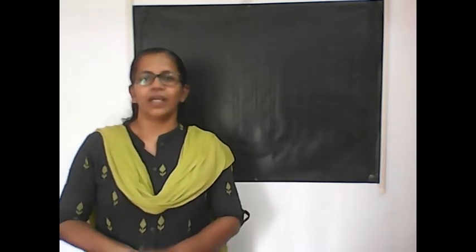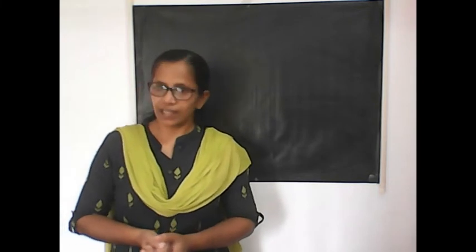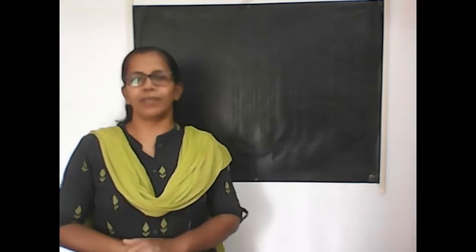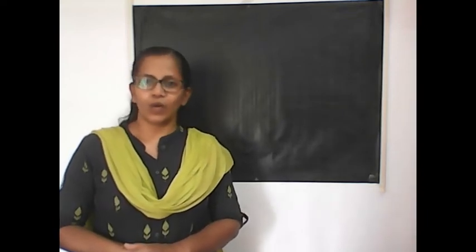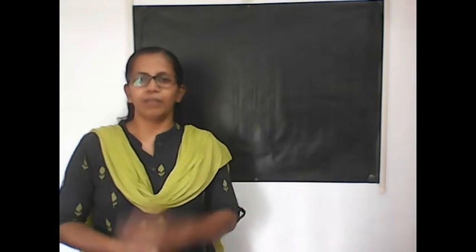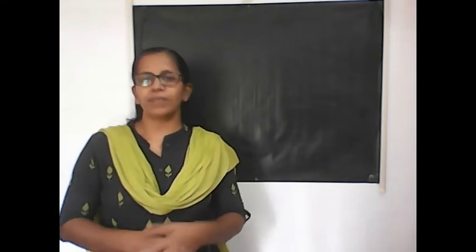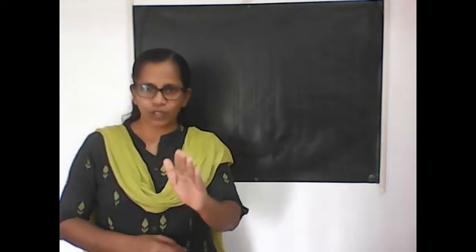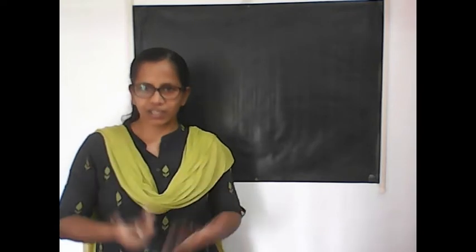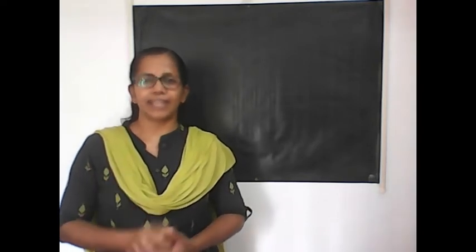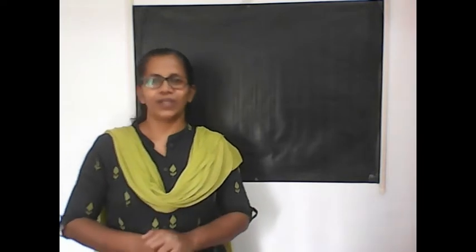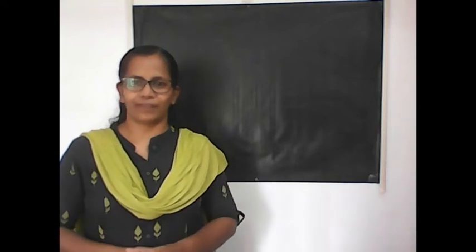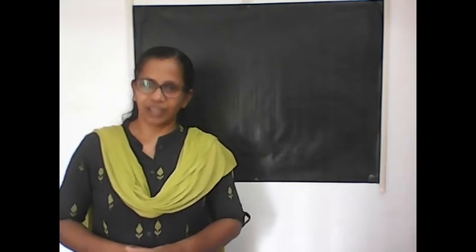Right. I am sure that you have gone through our third lesson, that is multiplication. Next lesson, our fourth lesson, is also based on multiplication tables. I hope all of you are thorough with the multiplication table. Before starting, let us revise the multiplication table of 8 and 9 once. Just pause the video and revise the multiplication table of 8 and 9, and play the video. We can continue. I hope all of you got the table of 8 and 9. Shall we move to the lesson that is division?